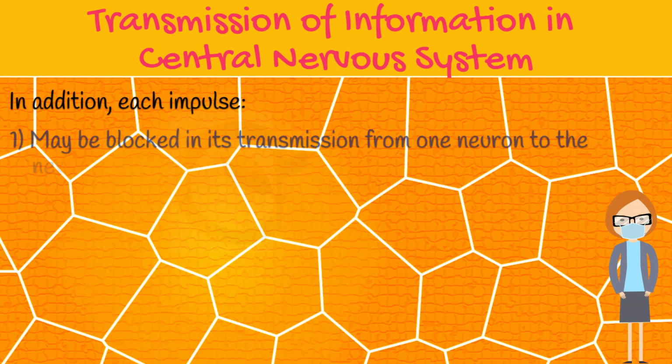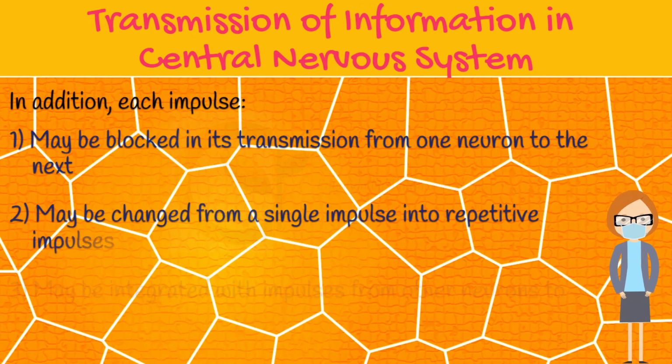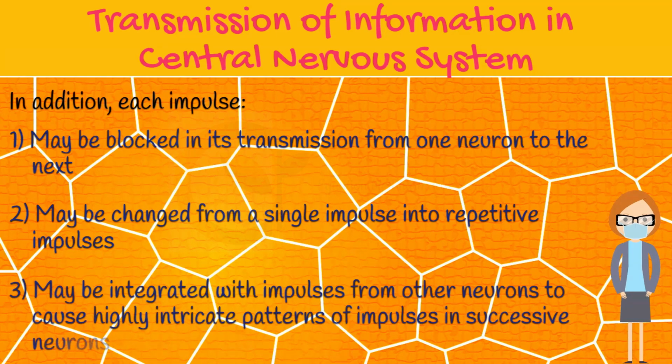However, in addition, each impulse may be blocked in its transmission from one neuron to the next, may be changed from a single impulse into repetitive impulses, or may be integrated with impulses from other neurons to cause highly intricate patterns of impulses in successive neurons. All these functions can be classified as synaptic functions of neurons.